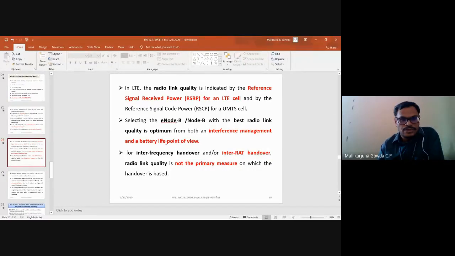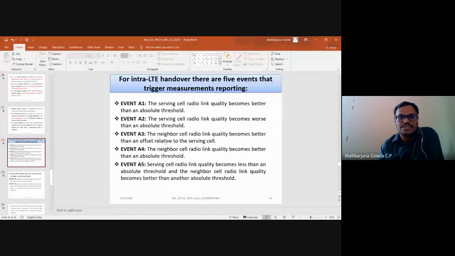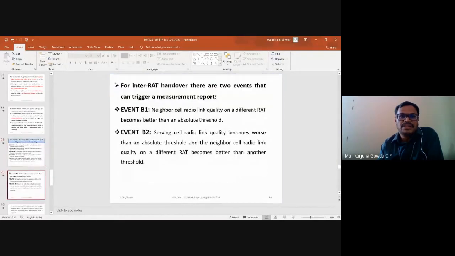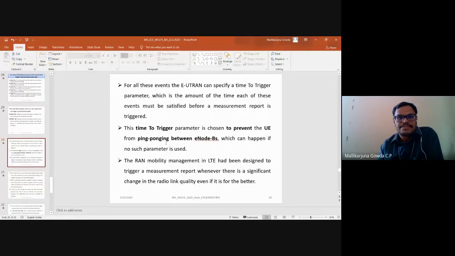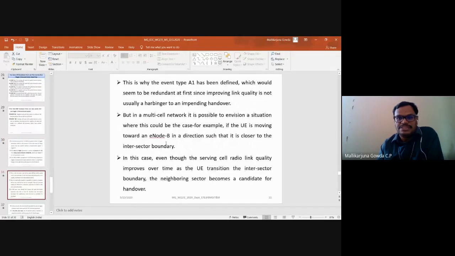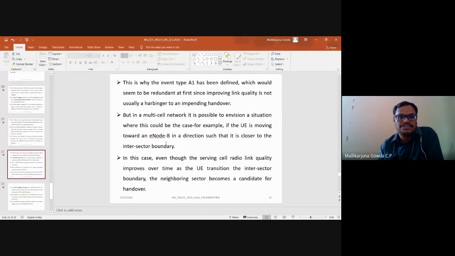With that I spoke about these 5 events for intra-LTE handover, and for inter-RAT there are 2 events. When these events will be triggered and what happens, I explained.